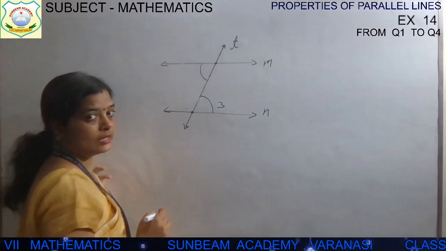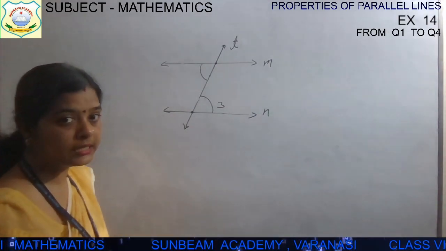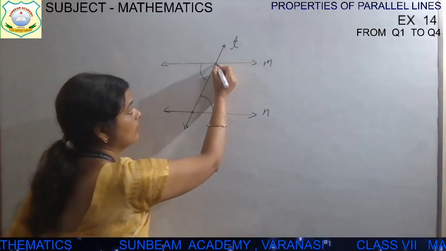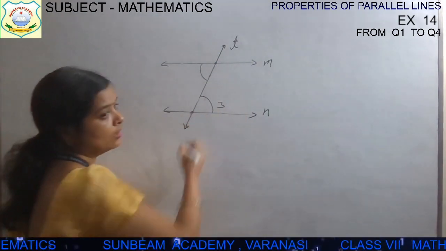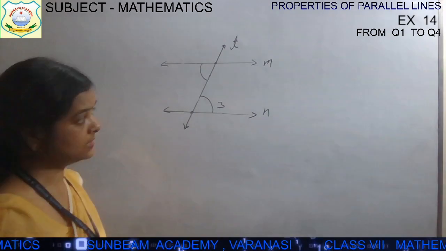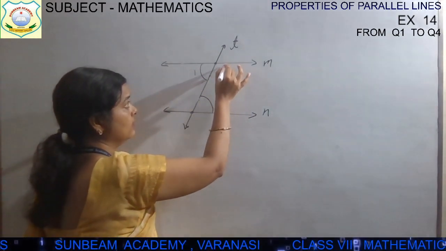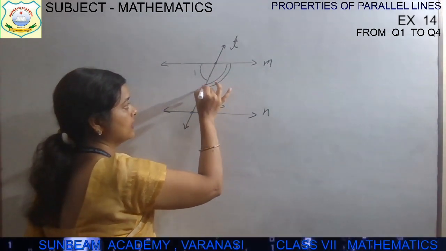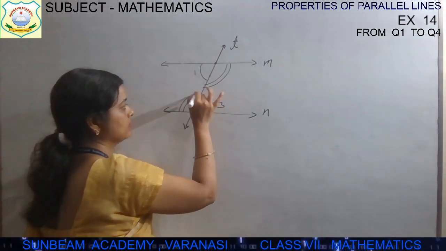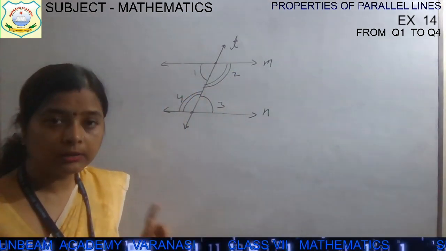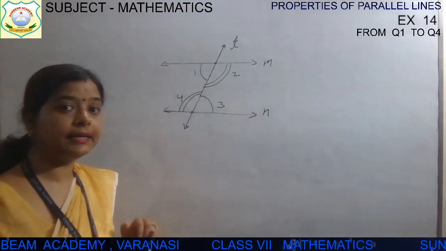These two angles are alternate interior angles. One is on one side of the transversal and another is on another side, and they are formed on separate, distinct points. In the same way, another angle, this one, angle 2 and angle 4, are also alternate interior angles.